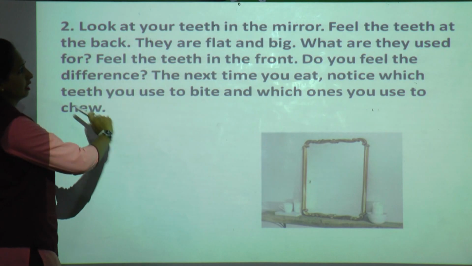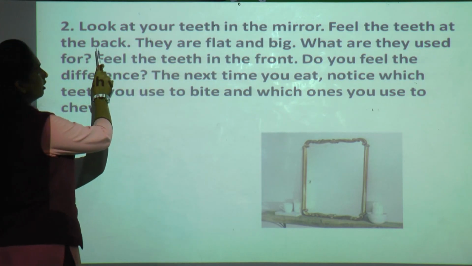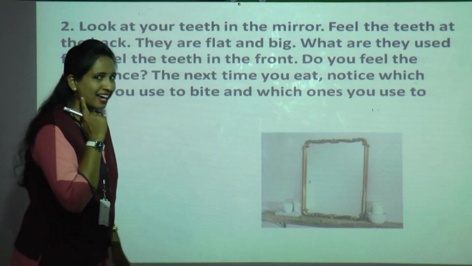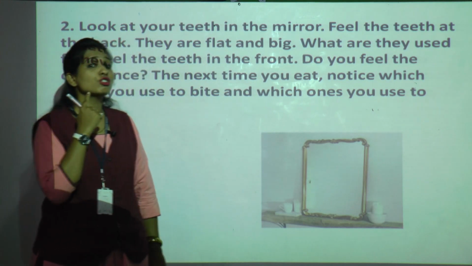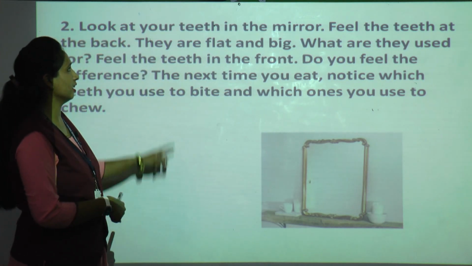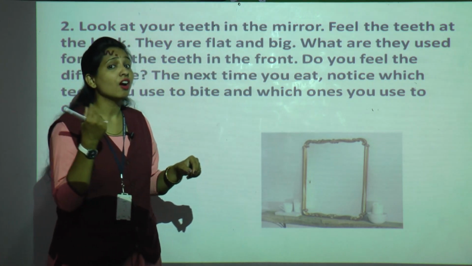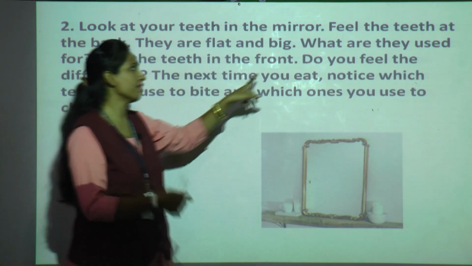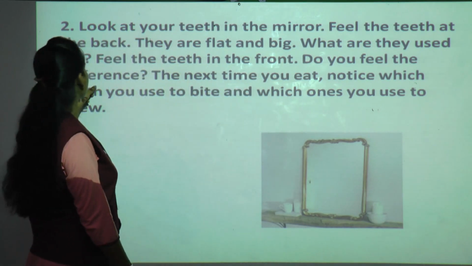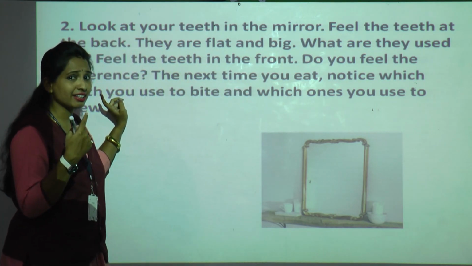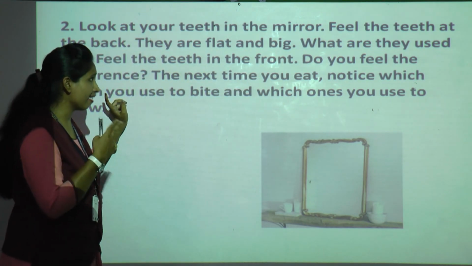Your teeth. Feel the teeth at the back. See, on the backside we have teeth. So just observe the backside teeth. How are they? They are flat and big. Okay, just observe yourself. And what are they used for? Backside teeth, for what? They are asking.